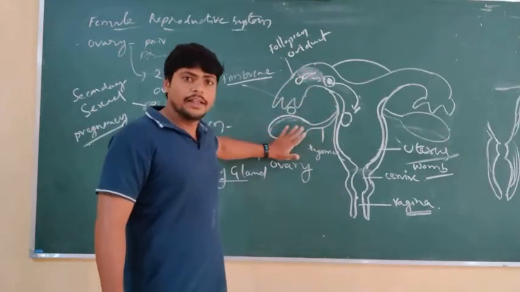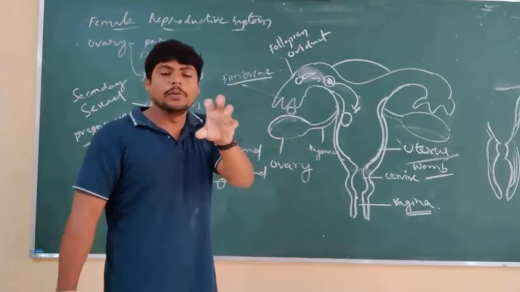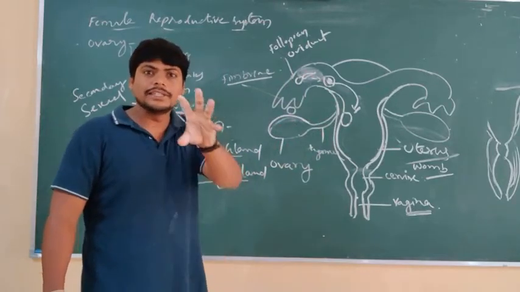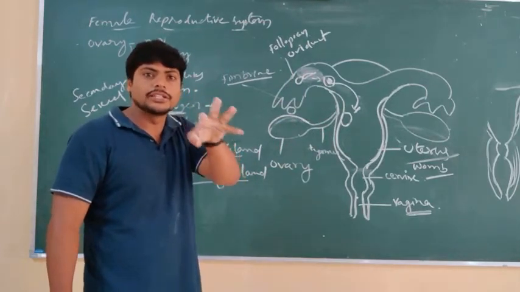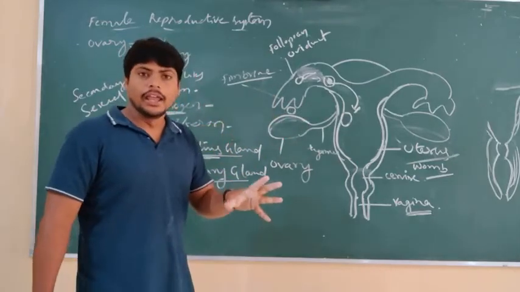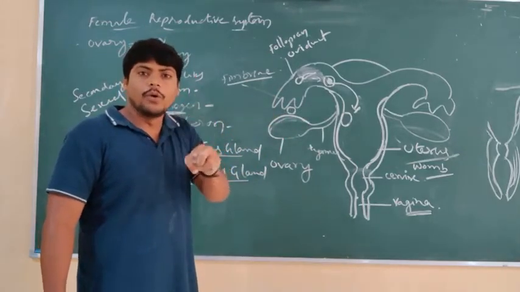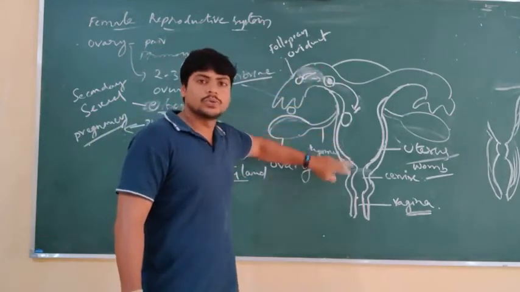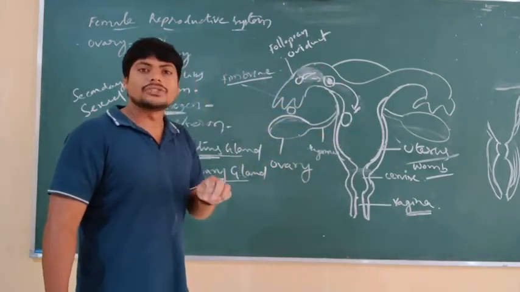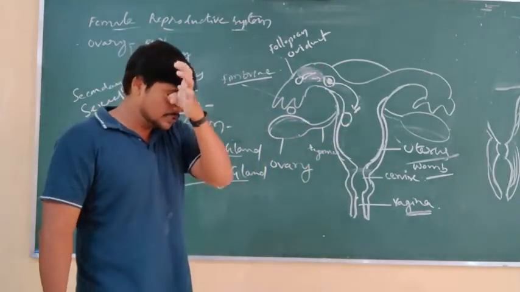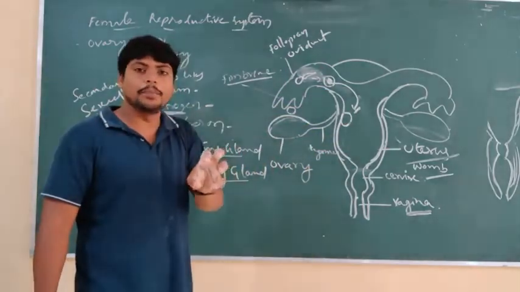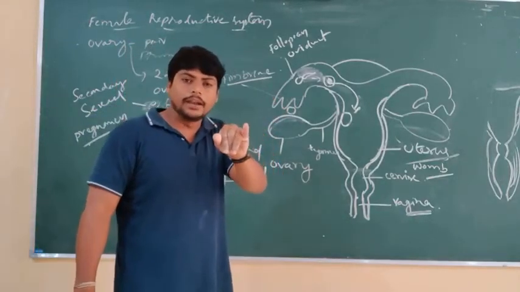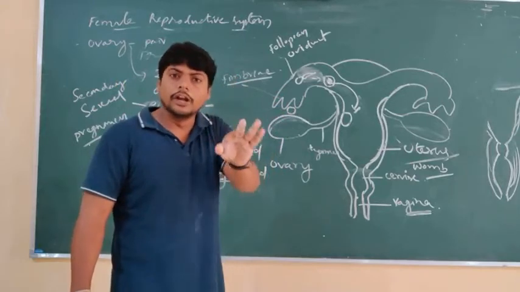From the ovary, a tubular connection called the fallopian tube has finger-like projections called fimbriae, which collect the ovum secreted by the ovary. The fallopian tube is connected to a membranous structure called the uterus, a pear-shaped hollow sac made up of perimetrium, myometrium and endometrium.